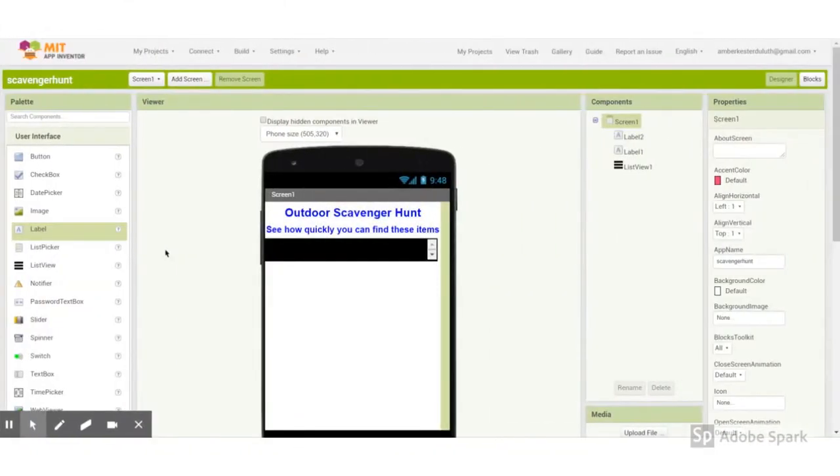As always, we begin with the designer page. This is where we choose the components the user will use on the app. We drag and drop them onto the phone. They show up over here on the components section.